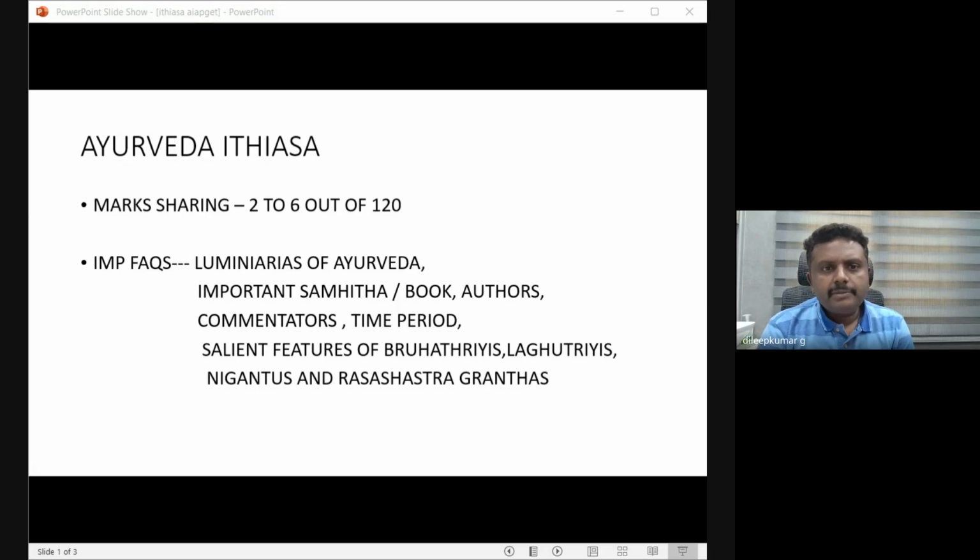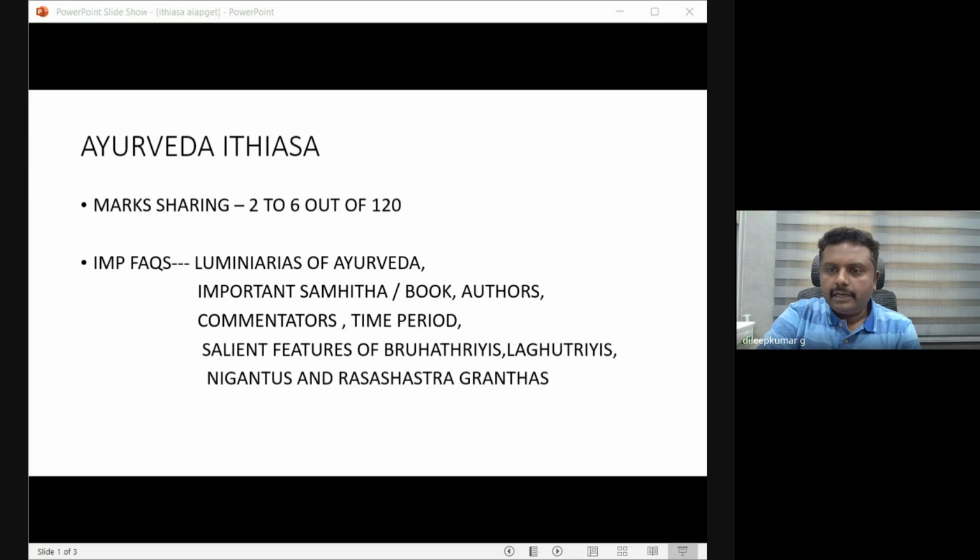So, what is the deep history of our science and the inside view of our Samhitas? The brief view of our Samhitas and the salient features of our Samhitas. Then only will we start taking interest in reading our Samhitas also. So the first and foremost subject we have selected is Ayurveda Itihasa.